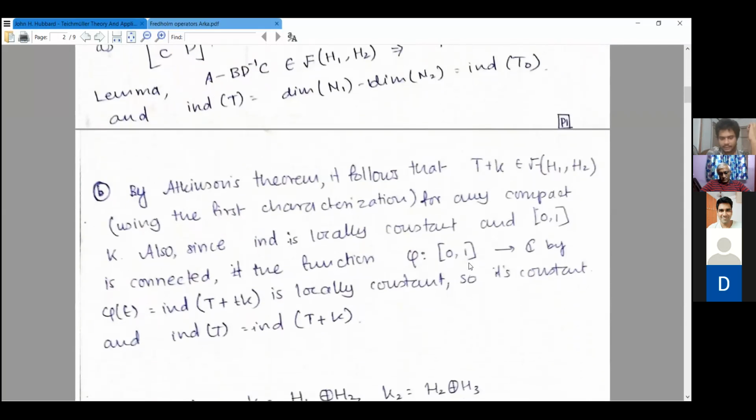So define the function phi from 0 to 1 by phi of t is equal to the index of T plus tK, like capital T plus small t K. So this is a locally constant function defined on a connected space. So by connectedness, this must be constant on the interval, and hence the index of T is equal to phi of 0, which is equal to phi of 1, which is equal to the index of T plus K.